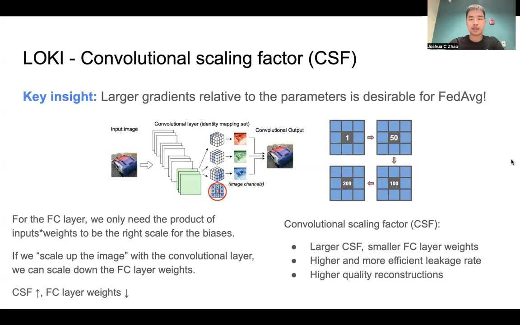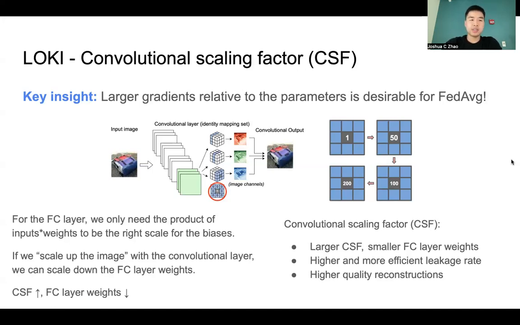For instance, let's say one image activates one neuron. Now, if a second image activates the same neuron, reconstruction ends up failing. However, if the one image activates that neuron, and because the gradients are large enough that it pushes the parameters of the neuron away from the distribution, the second image can no longer activate that same neuron. In the previous case, no images are reconstructed because both images are overlapping. In the latter case, instead, we can reconstruct the first image. This leads to a higher leakage rate.